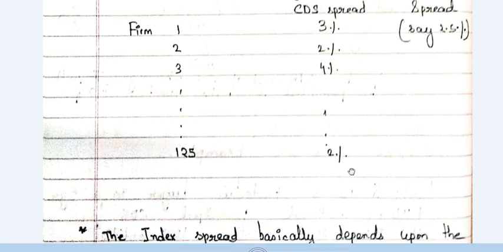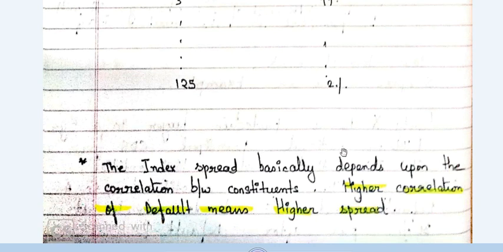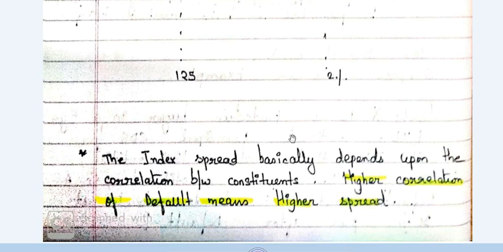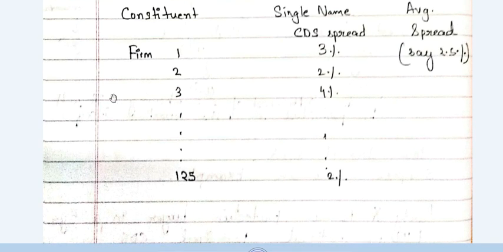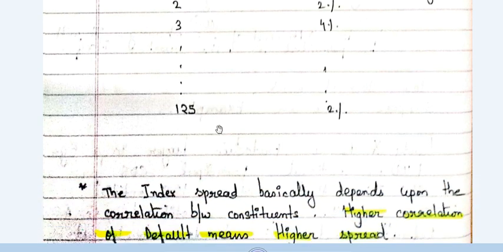Just one thing I want to say here is that the index spread basically depends upon the correlation between the constituents. Higher correlation of default means higher spread. That means the index spread is dependent upon the correlation between the 125 entities that are constituents of this index. So higher correlation of default means higher spread, and lower correlation of default means lower spread.